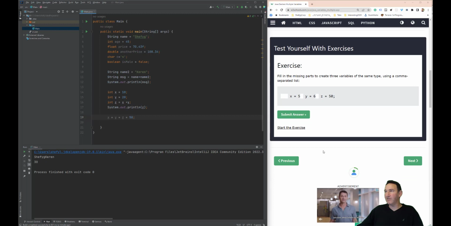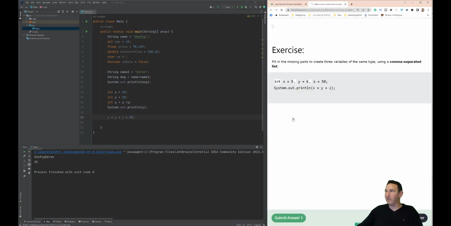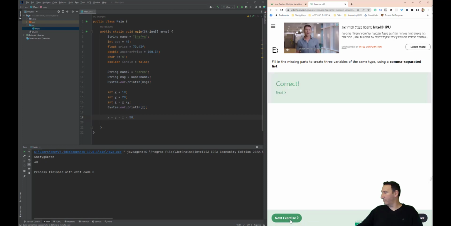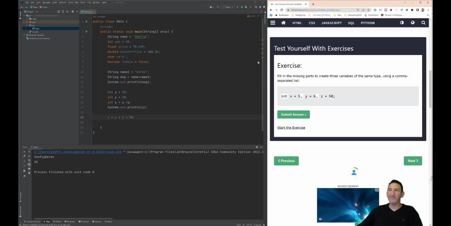Here the exercise should be int, comma, comma. For example, if we submit the answer, it's correct, yay. Very nice.